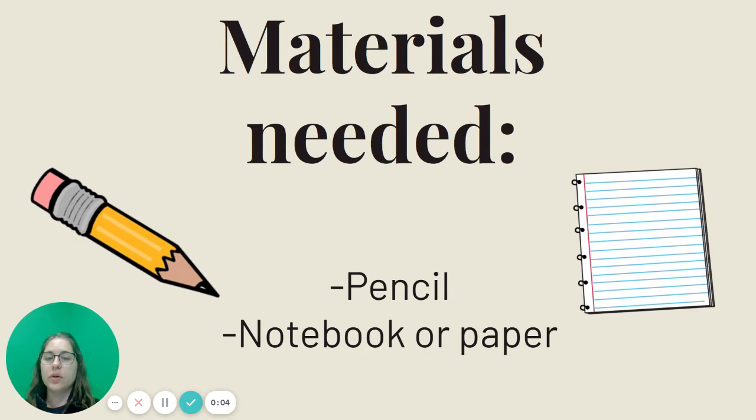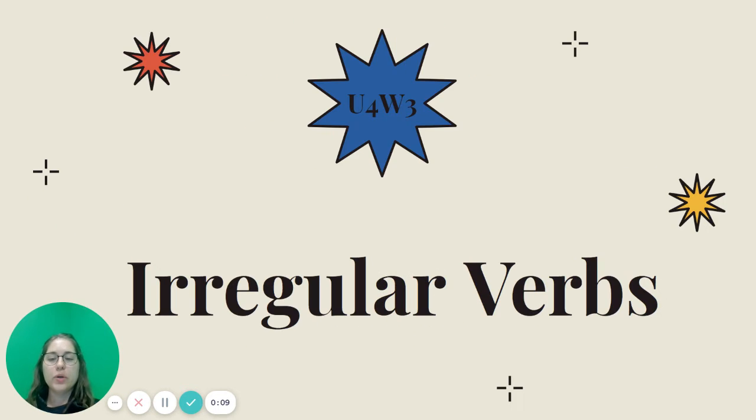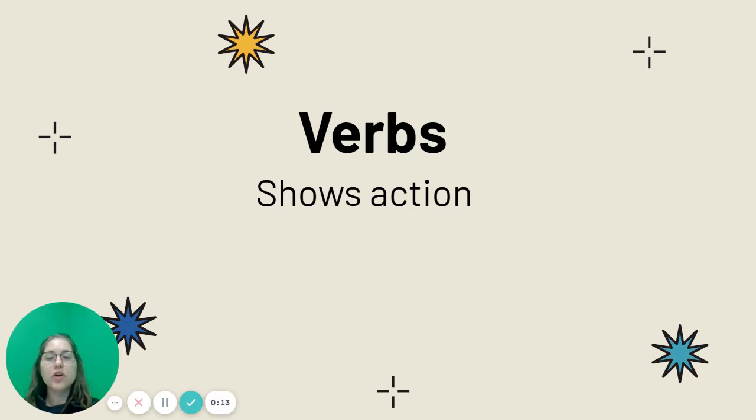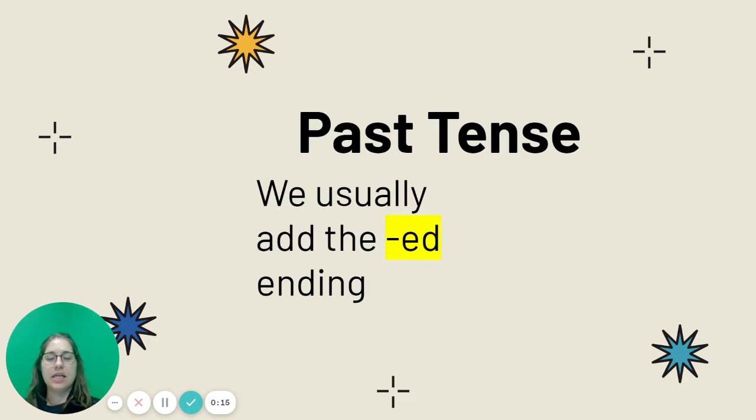Today we are going to need a pencil or a notebook or a piece of paper for our lesson. We're going to be learning about irregular verbs today. Remember, verbs show action in a sentence. Usually we would add the ed ending to put a verb in the past tense.